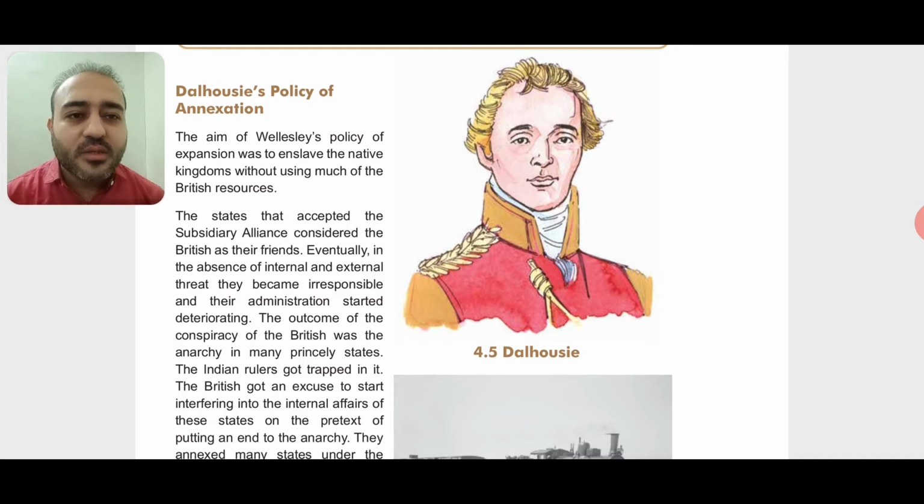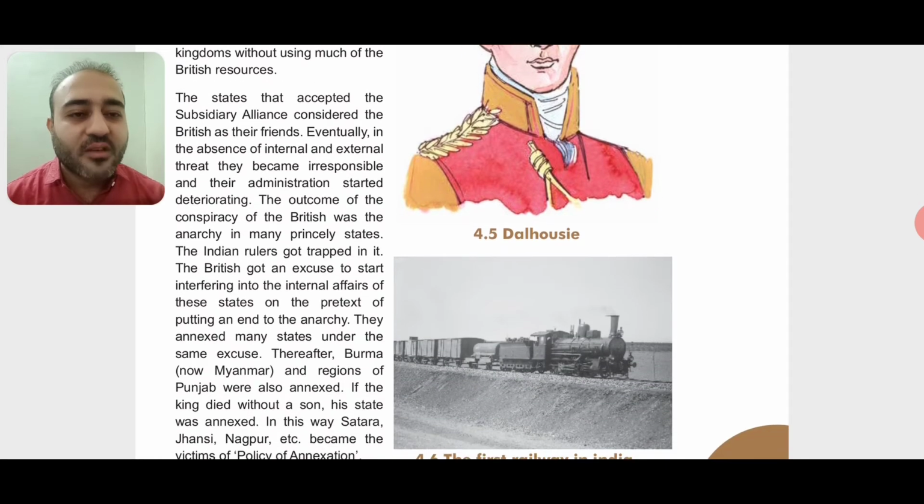The Indian rulers got trapped in it. The British got an excuse to start interfering in the internal affairs of these states on the pretext of putting an end to anarchy. So as I said, the kings, due to any reason, were put behind bars, that is jails, or they were killed, and due to it a situation of anarchy occurred.